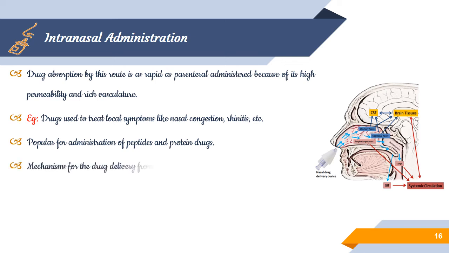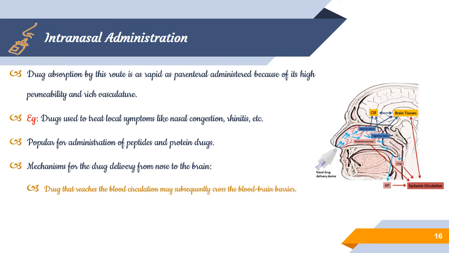The next is the mechanism of drug delivery from nose to brain. Here the drug that reaches the blood circulation may subsequently cross the blood-brain barrier. So that is one advantage. When targeting the blood-brain barrier, we can use intranasal administration as a preferred route.